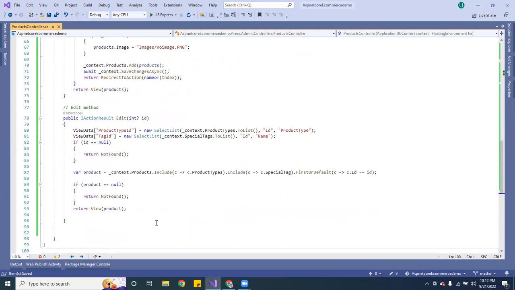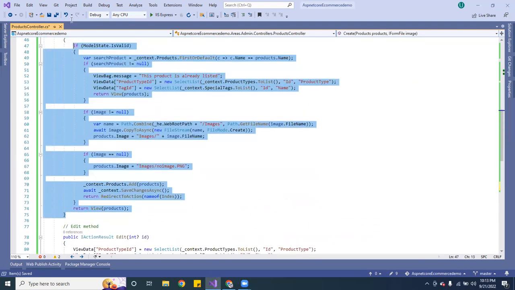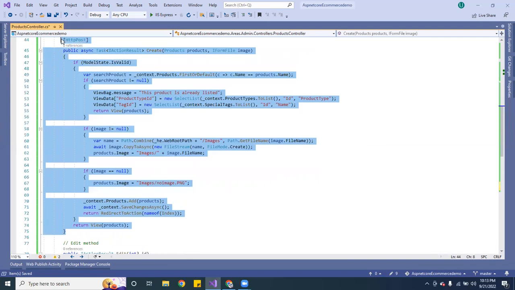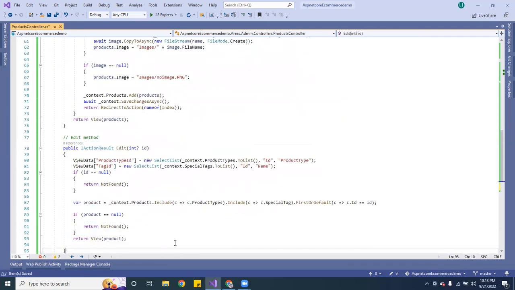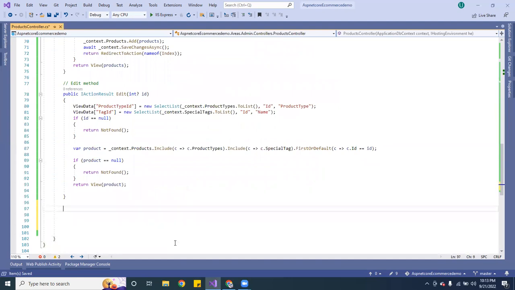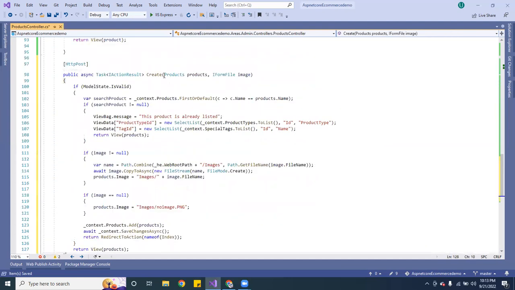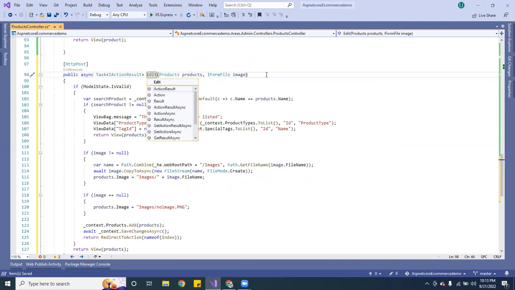All right, so now I'm going to create another method for the edit. This is going to be almost the same as this one here, almost the same as HTTP post. So I'm going to go ahead and copy that, and we're just going to change a couple of things around. So that's HTTP, and this one, instead of being called create, I'm going to call edit.